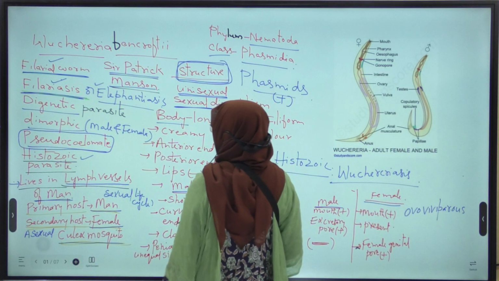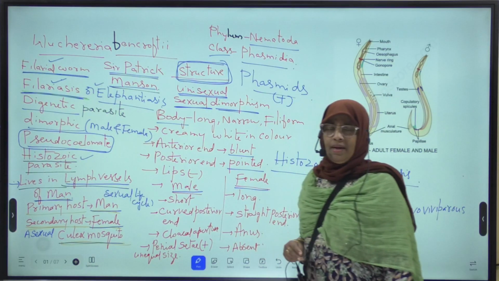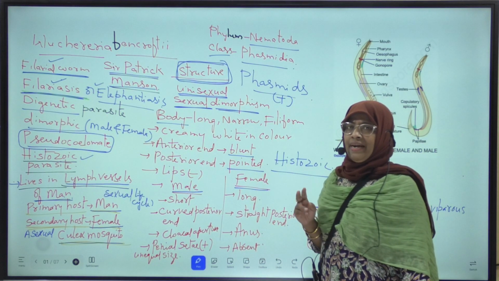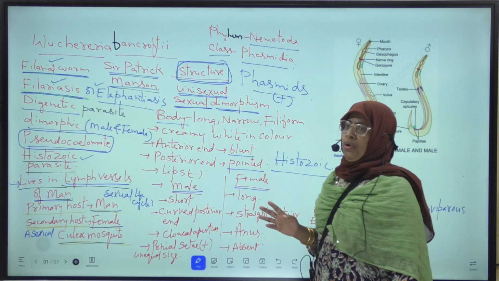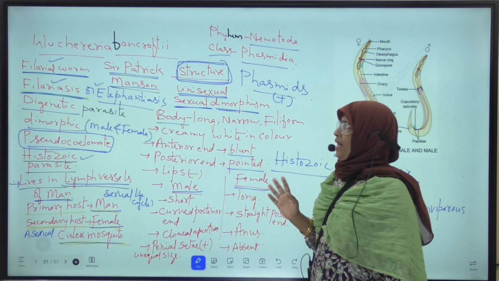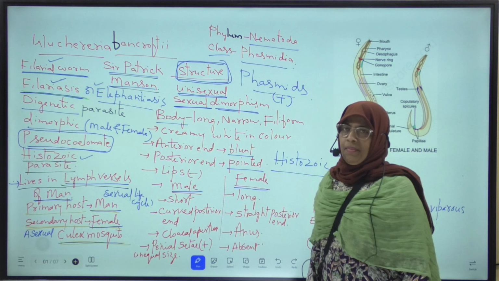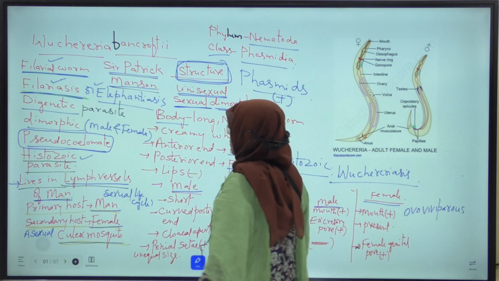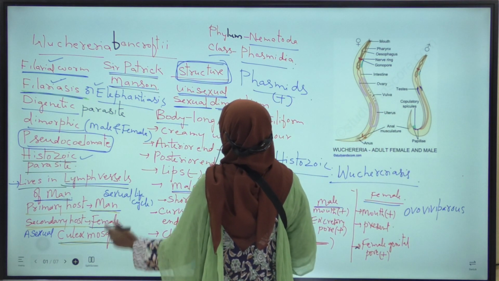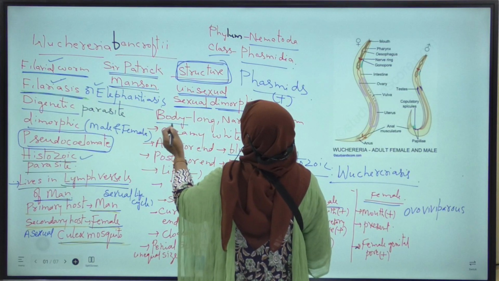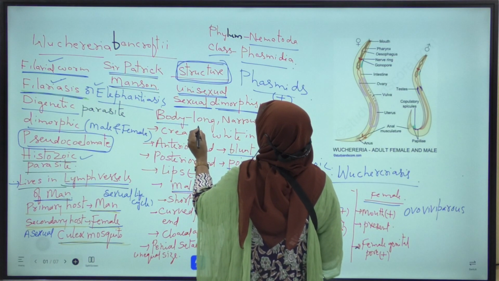Next, Sir Patrick Manson identified the secondary host of Wuchereria bancrofti as the female Culex mosquito.